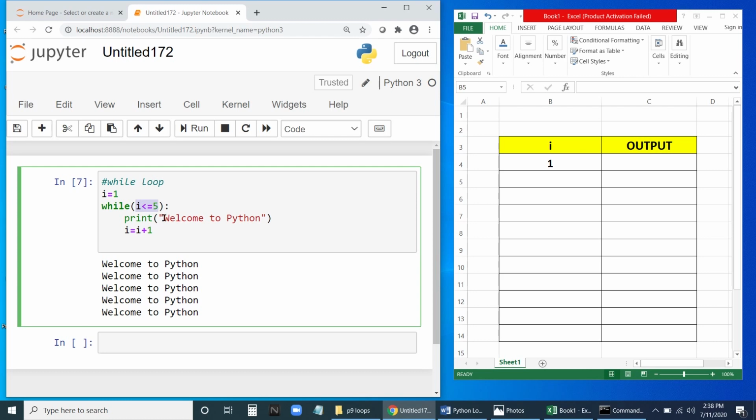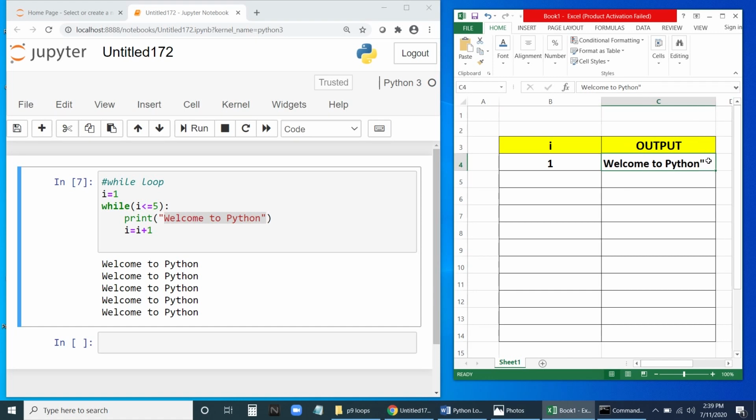Then it will print "welcome to Python". Then i equals i plus 1, so i is incremented by 1. The value of i is 1, 1 plus 1 is 2, and 2 will be given to i. Now i contains 2. It has overwritten 1; instead of 1 it is now 2.